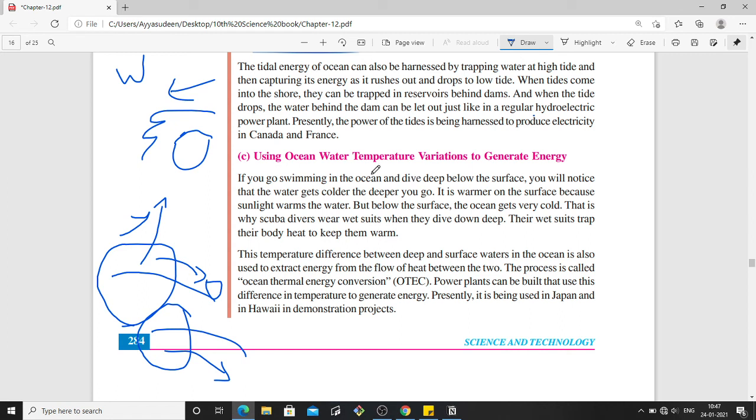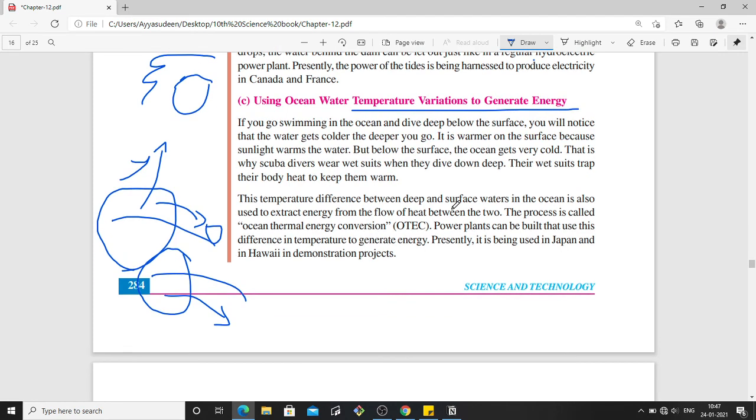The next one is temperature variations to generate energy. When you go deep into the ocean, on the surface the water will be hot, but once you go deep, it gets colder. It gets colder deep down. So these temperature variations can be used to produce electricity.